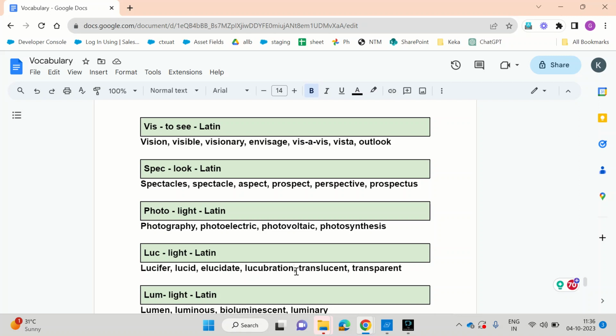Trans means through. Frosted glass in bathroom windows. That is translucent. You can't see anything inside, but light still comes. What is transparent? Transparent means you can see through. Translucent is you can't see through, but light will go through. That is the difference between translucent and transparent.